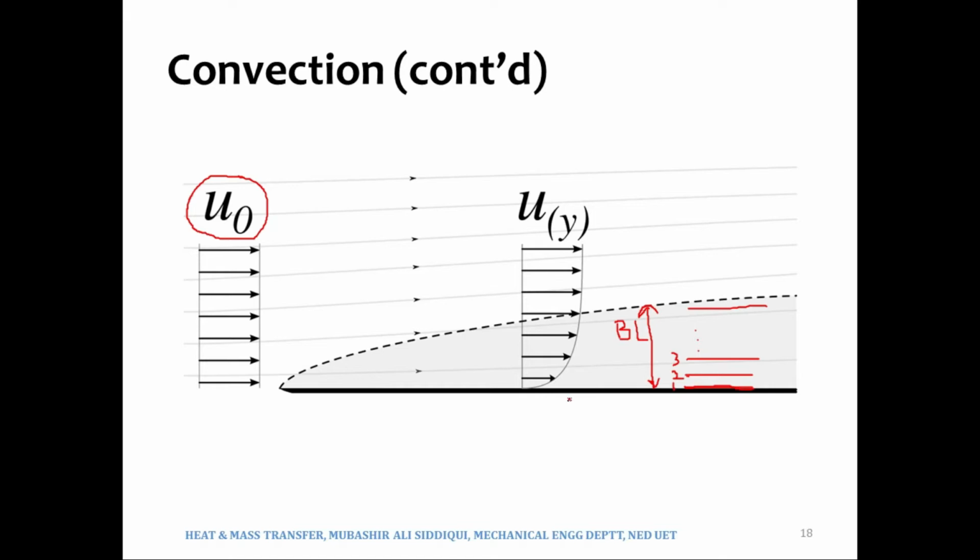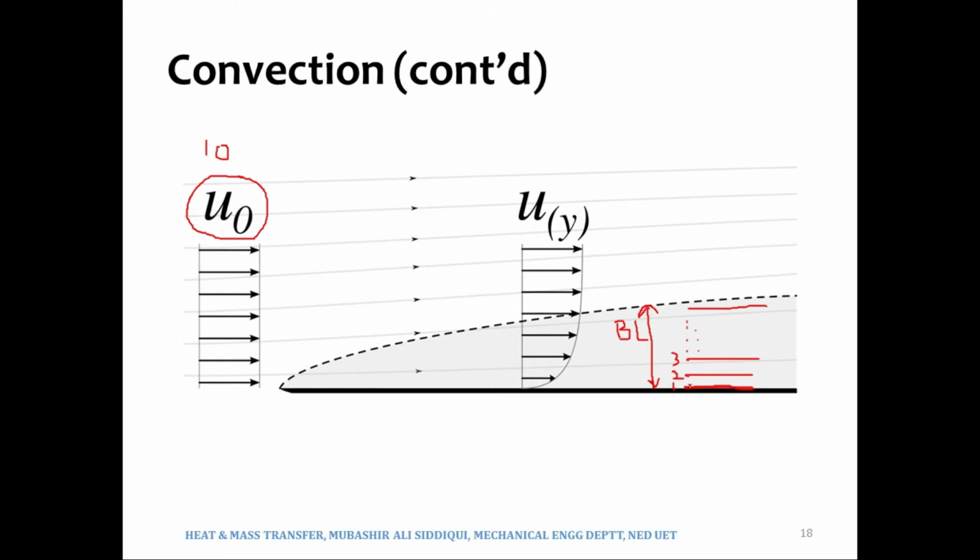So I have just mentioned that if we go far away from the plate, the effects of the existence of the plate will be minimized, and the velocity will keep on increasing from 0 to 0.5 to 1 to 1.5 to 2 to 3 meters per second to 5, and then ultimately it will reach about 10 meters per second if we consider this u naught as 10 meters per second.